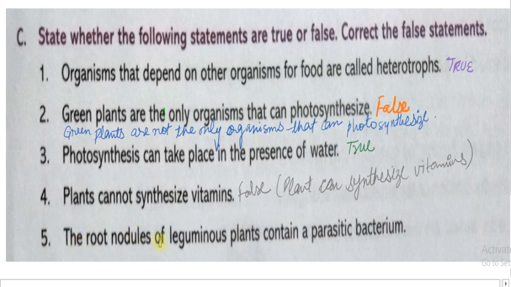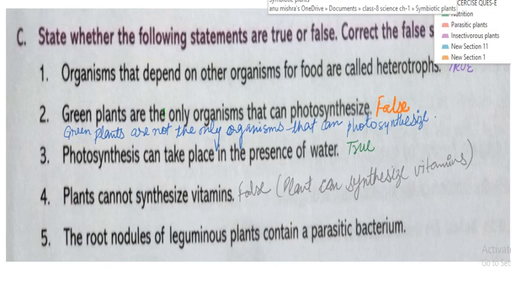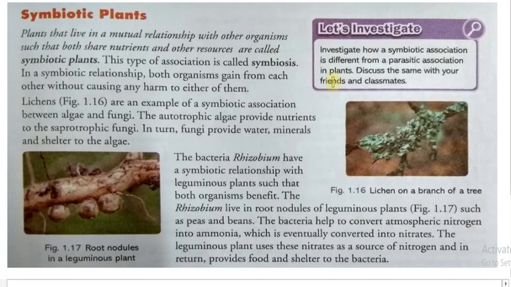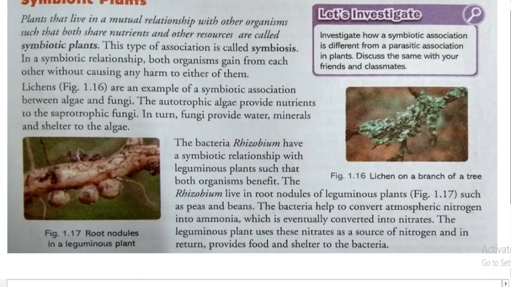The root nodules of leguminous plants contain a parasitic bacterium. We have studied earlier about leguminous plants, right? And we have studied about symbiotic plants. So what are symbiotic plants? Means when both plants share nutrients and other resources, they show a symbiosis relationship, and these kinds of plants are called symbiotic plants.